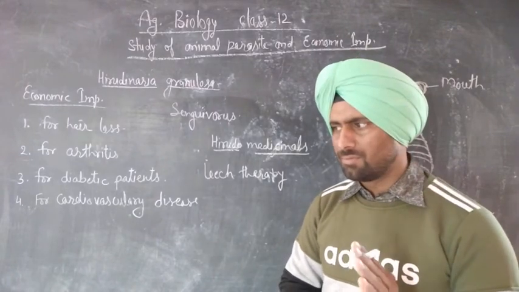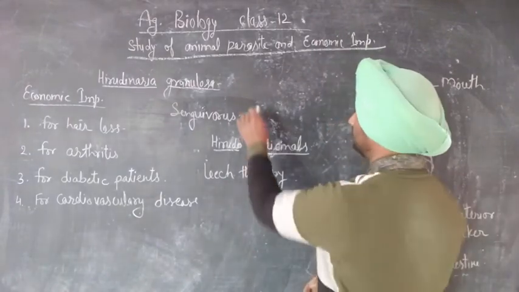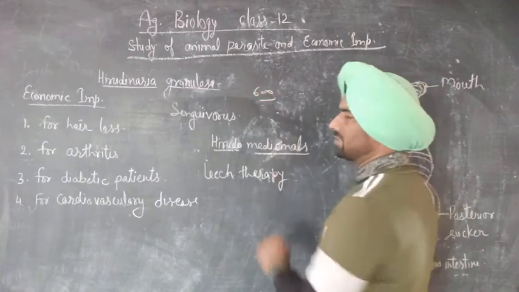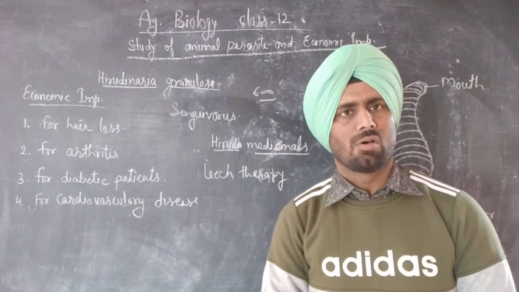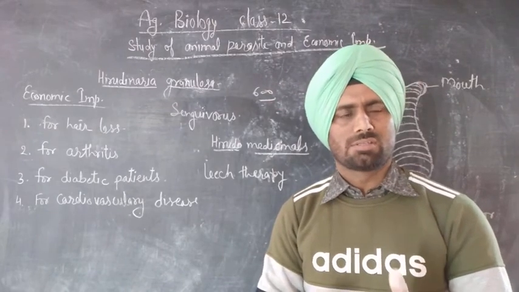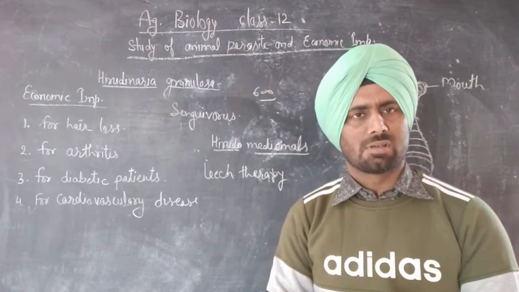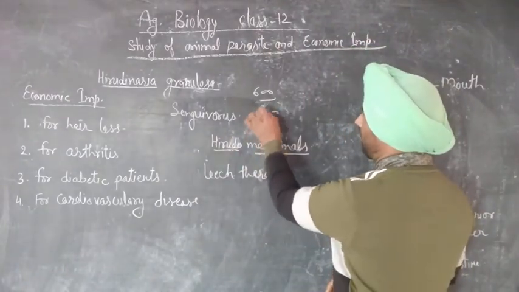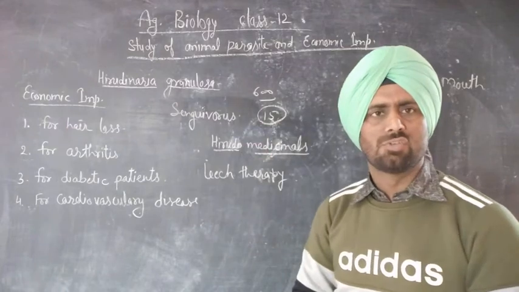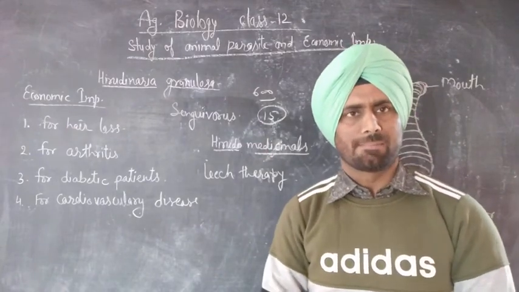About 600 species of leech are known. Out of these 600 known species, 15 species of leech are used for leech therapy.